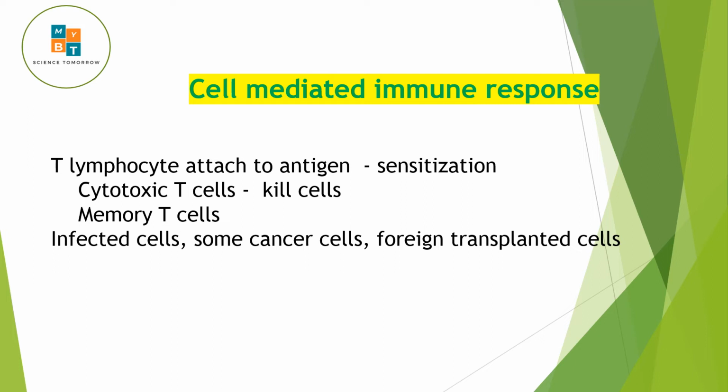First one is the cell mediated immunity. That is basically mainly T cells which act in the body for the immune reaction. In this situation, T lymphocyte attaches to the antigen and you call it sensitization. So the T lymphocyte will get sensitized. From this sensitized T cell, there are two types of T cells, cytotoxic T cells and memory T cells. After activation, the cytotoxic T cells will kill the pathogen, kill cells.